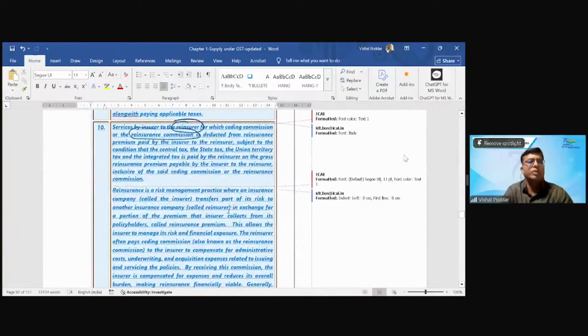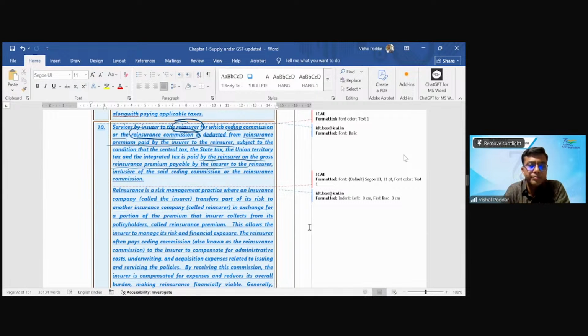Now here, what is kept outside GST? Service by insurer to the reinsurer, for which ceding commission or the reinsurance commission is deducted from the reinsurance premium by the insurer to the reinsurer, subject to the condition that the central tax, etc., is paid by the reinsurer on the gross reinsurance premium payable by them.